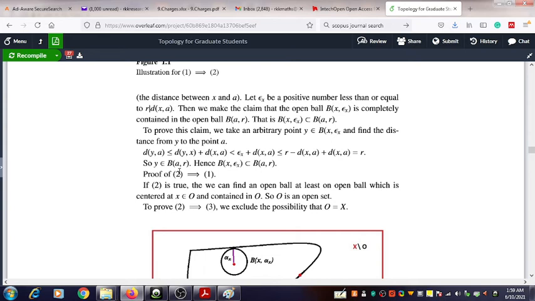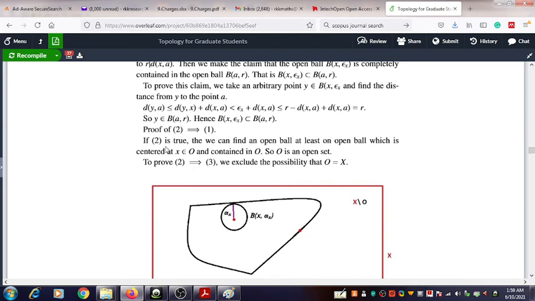Next we are going to show that 2 implies 1. Actually the proof of this part is very simple, because it follows easily. If 2 is true, then we can find an open ball, at least one open ball, which is centered at the point x in O and which is completely contained in O.